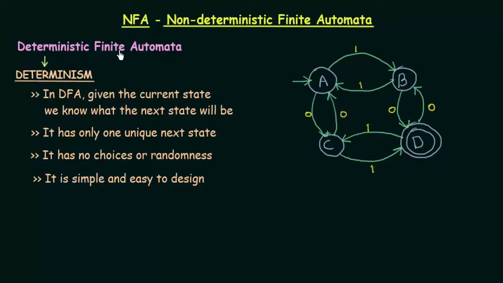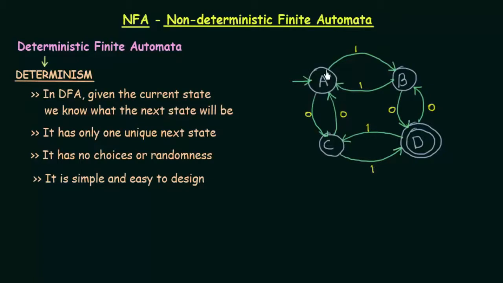So deterministic finite automata, the word deterministic comes from the word determinism. From the word itself, we should understand that it is already determined, or we have an assurance. And of what do we have an assurance? In a DFA, given the current state, we know what the next state will be. Suppose we are focusing on state A; given the current state A, we know what the next state will be.